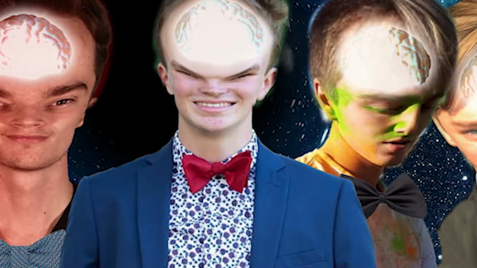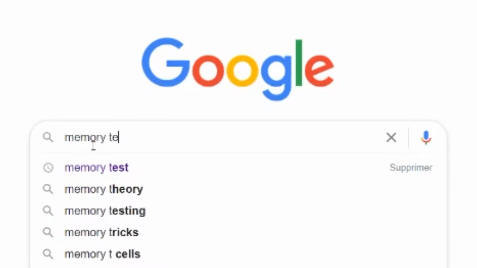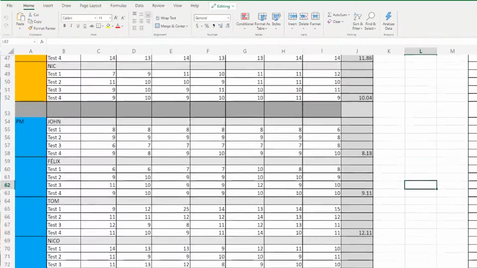So we had the mandate of finding the best time of the day to remember information by comparing our results to memory games played in the morning, afternoon and evening. During the 7 days, the 5 members of our team took the same memory test 4 times at each period of the day, so morning, afternoon and evening, in order to collect a total of 420 scores.